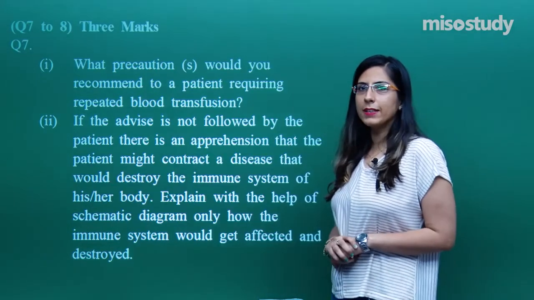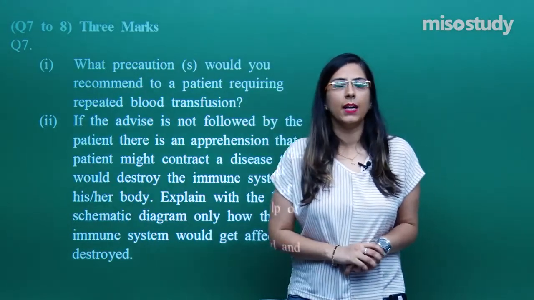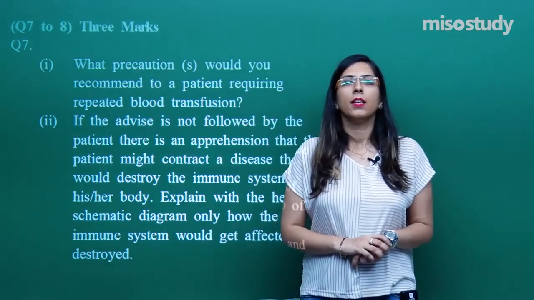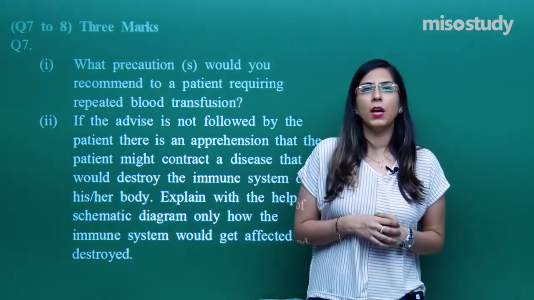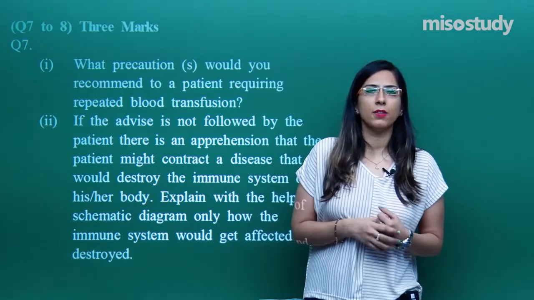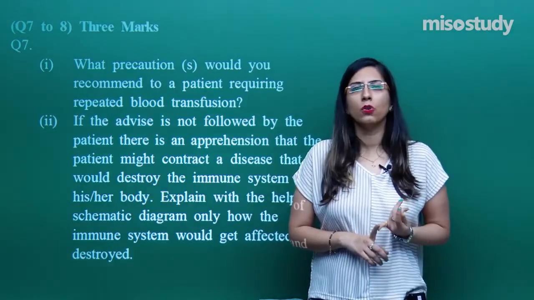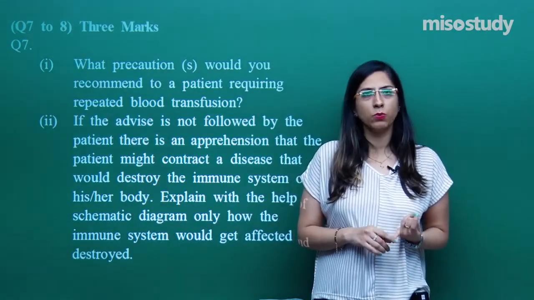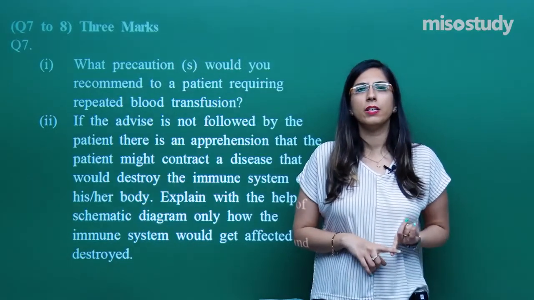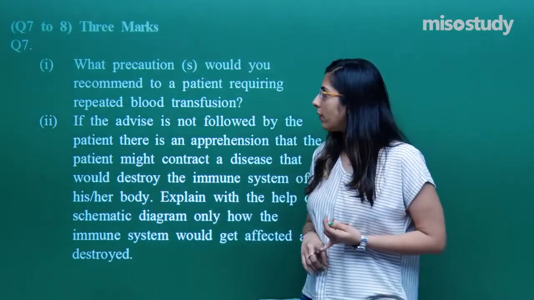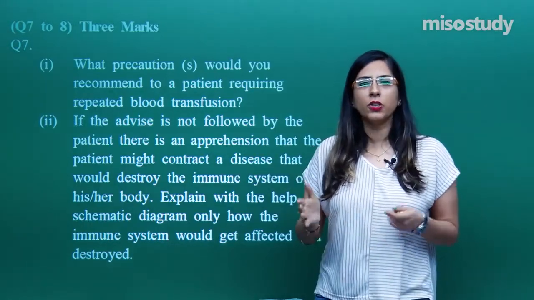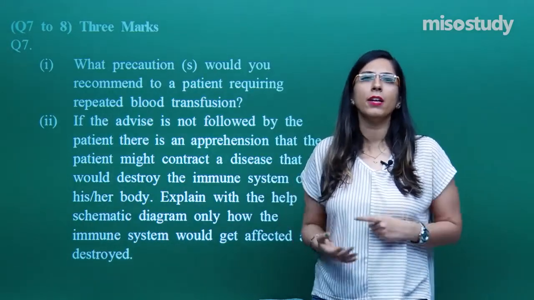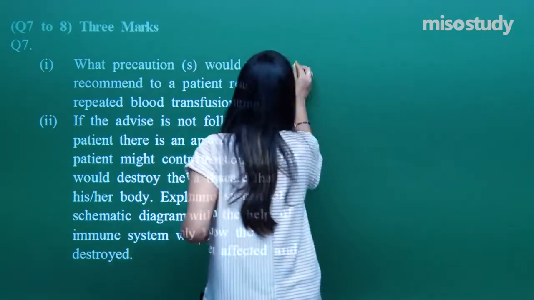When I was discussing AIDS in the session, we discussed that one of the ways AIDS spreads is repeated blood transfusion, and the use of needles which have already been used. That is also one of the reasons. So it is always recommended to get HIV checked within a short duration of time or at very regular intervals. So what precaution?